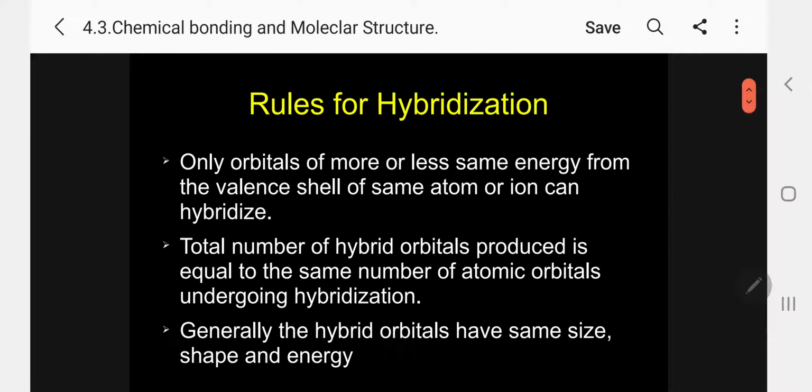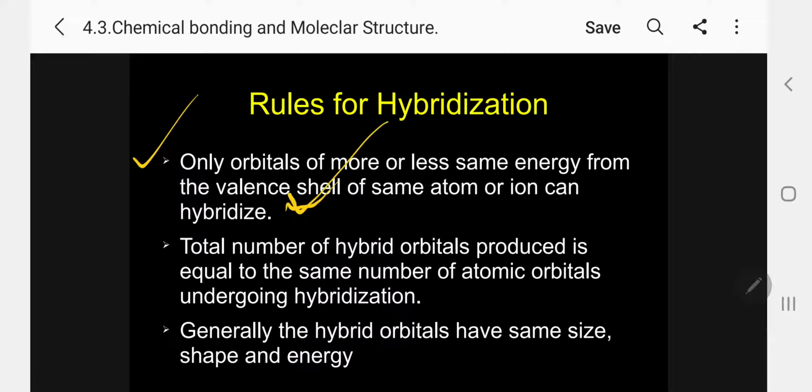Right. Rules for hybridization. How we have to follow the hybridization. So there are rules. Rule 1: only orbitals of more or less the same energy from the valence shell of the same atom or ion can hybridize.